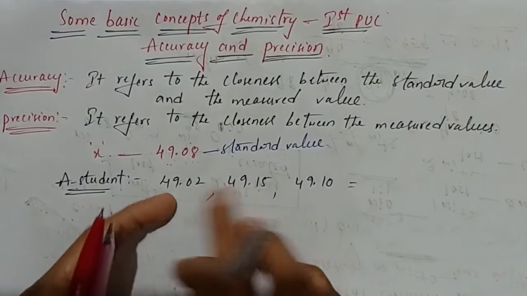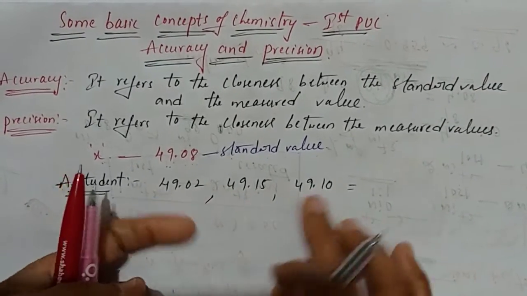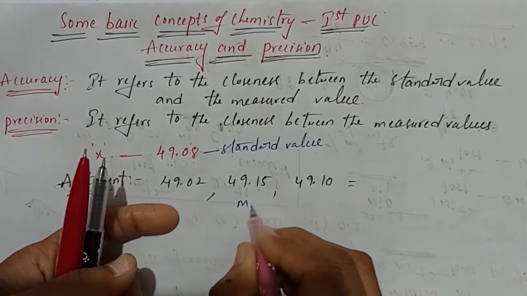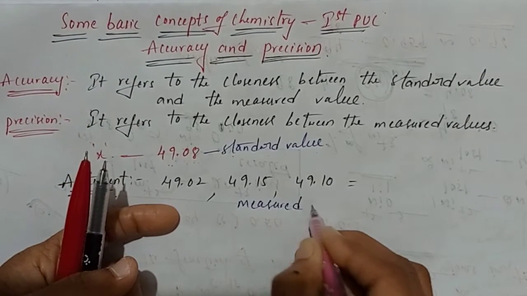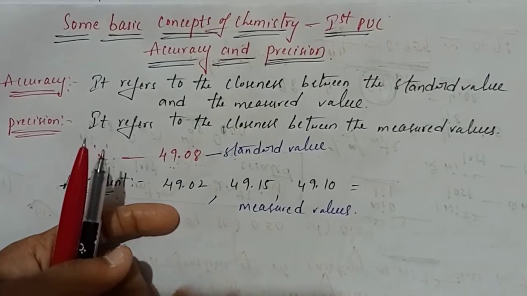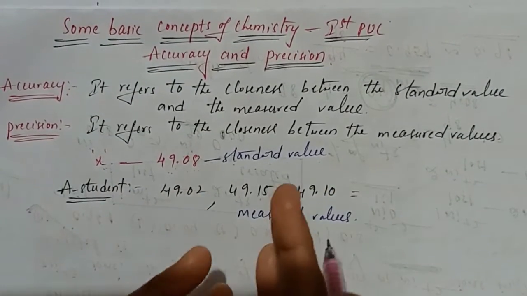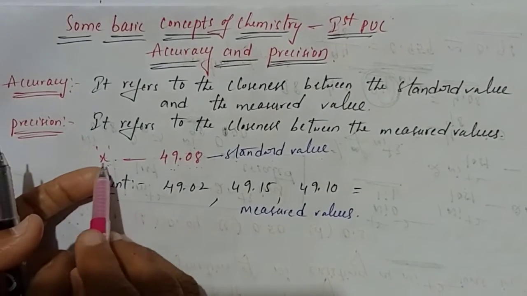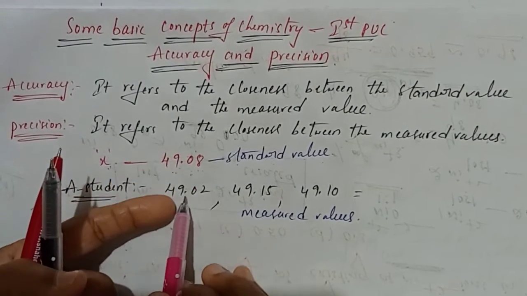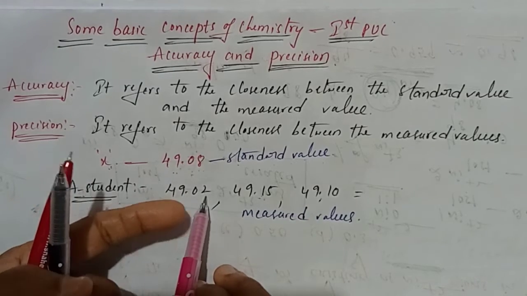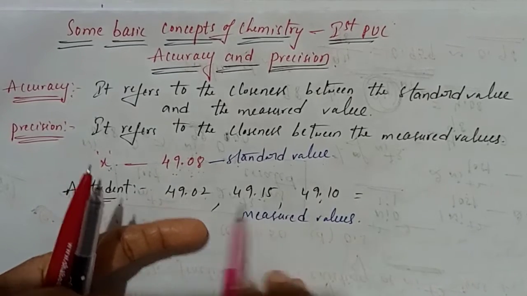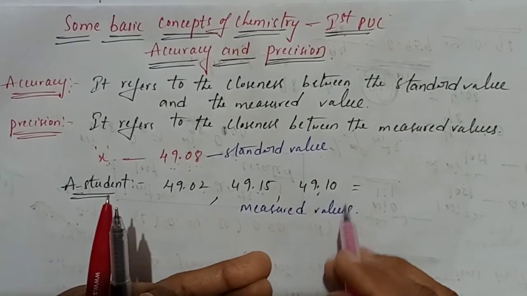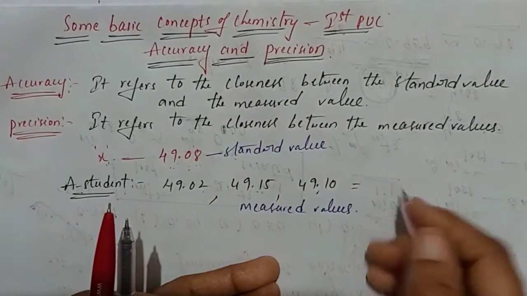Now these three values, students, what will we call them? These are all measured values. He measured the mass of substance X three times, but he got different values each time. What is the mean of these measured values, students? How to find the mean of these measured values?